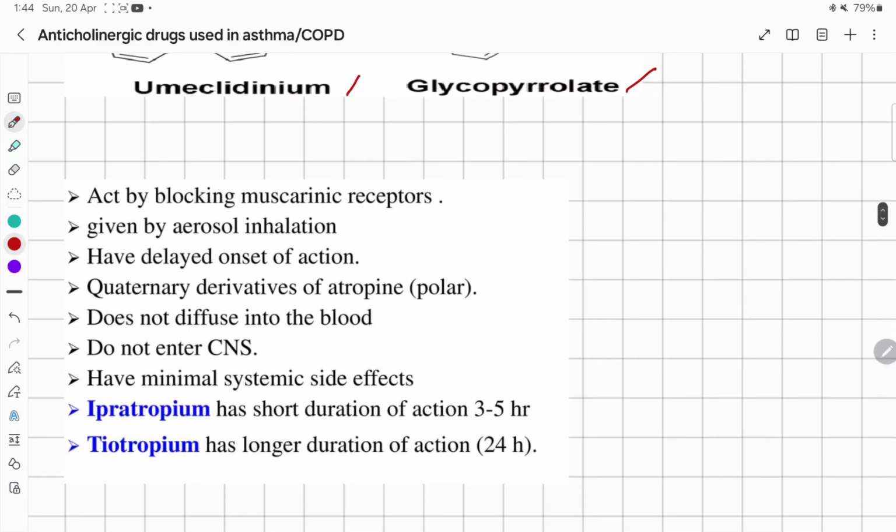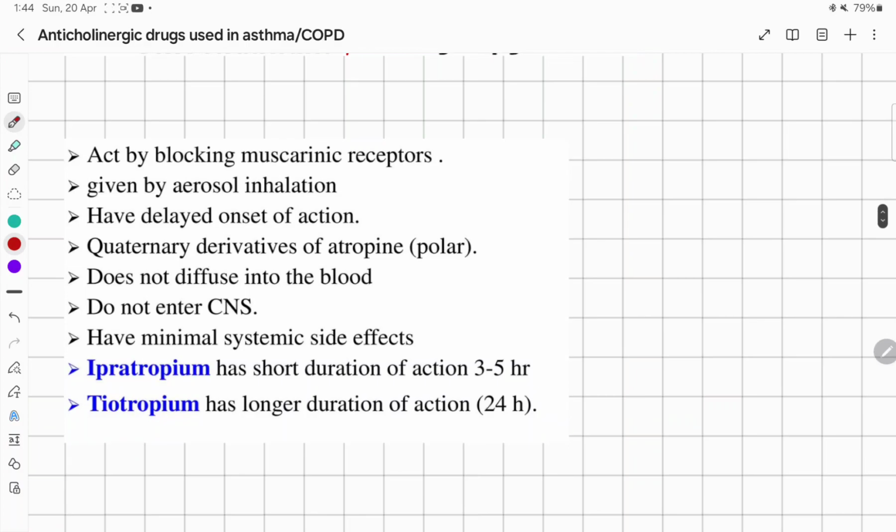So they act by blocking the muscarinic receptors, and they are given by inhalation, aerosols. They have delayed onset of action. They are actually the quaternary derivatives of atropine, so they are polar in nature. They do not diffuse into the blood, do not enter the central nervous system, so they have minimal systemic side effects.